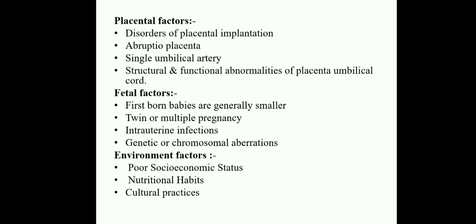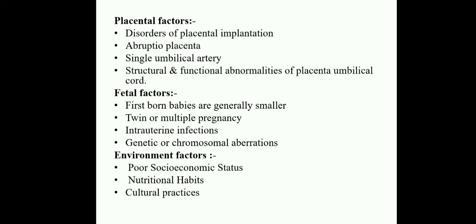Some structural problems are there, like circumvallate placenta and battledore placenta. These are some problems related with small for gestational age. These are the placental causes. Sometimes the cotyledons are also missing, which is also one of the placental causes for small for gestational age.